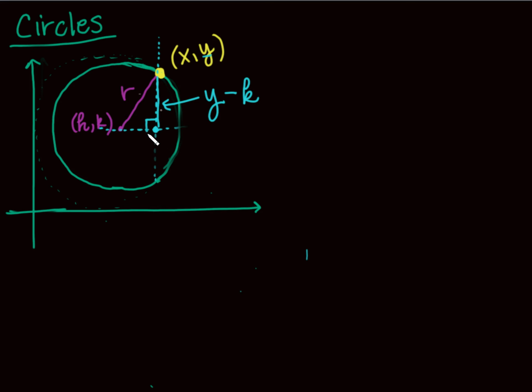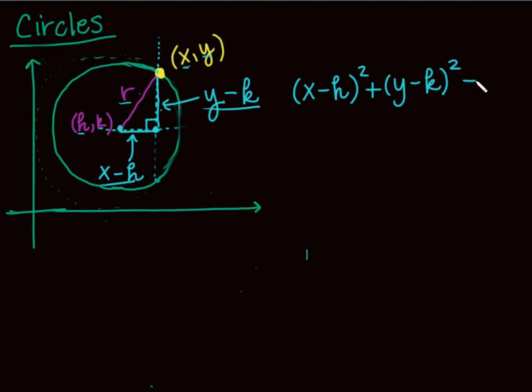Same thing if I look at a horizontal distance. How far over is this blue point right here? Well, how far over that blue point is the same as x. How far over is this point right here? That would be the x value of my center, which is h. So here we go, we're almost here. Here's my formula for a circle then. I have a right triangle, I have this distance, and of course my hypotenuse. And I can relate those by taking x minus h, quantity squared, plus y minus k, quantity squared equals r squared.